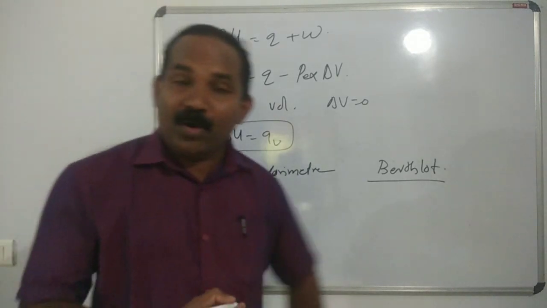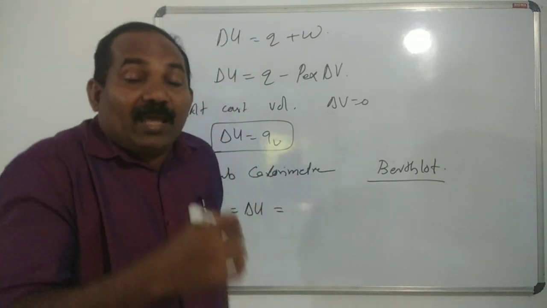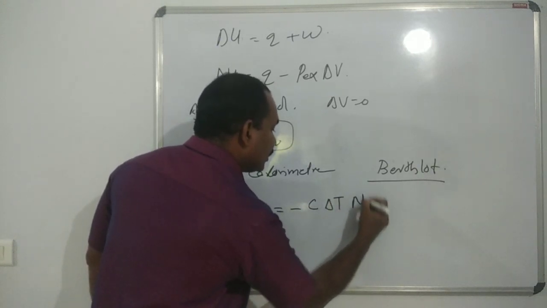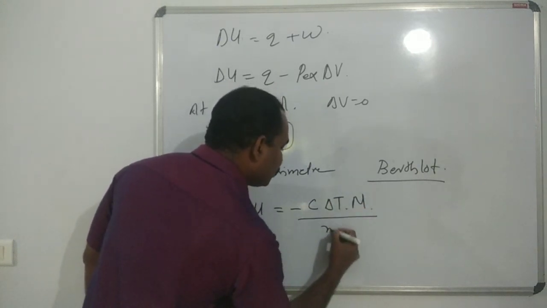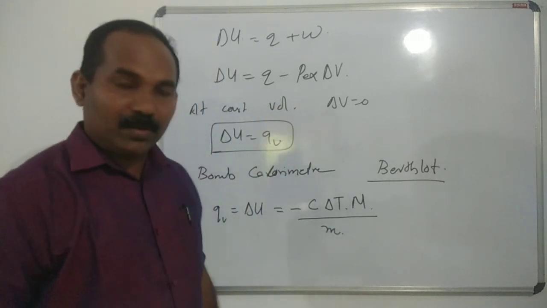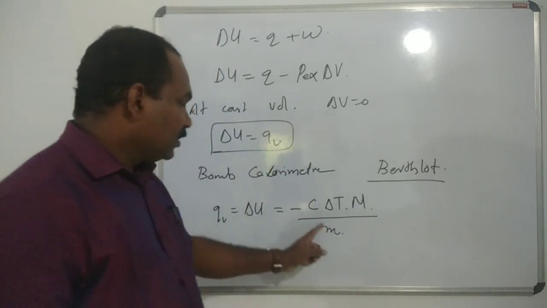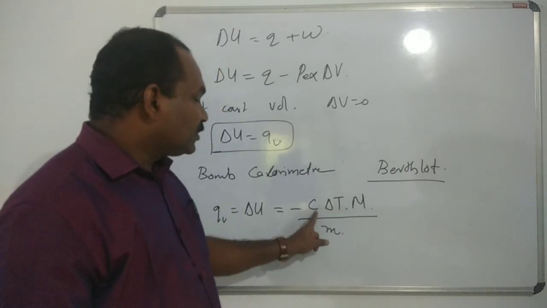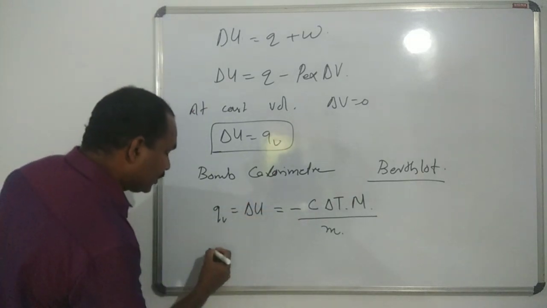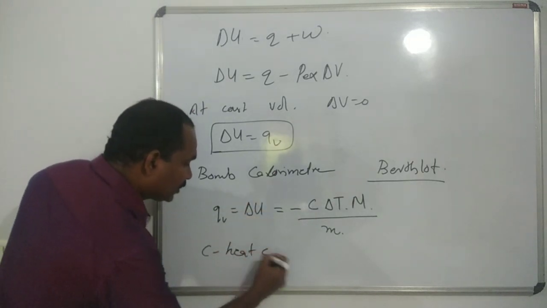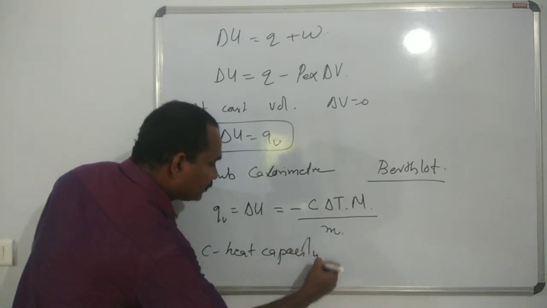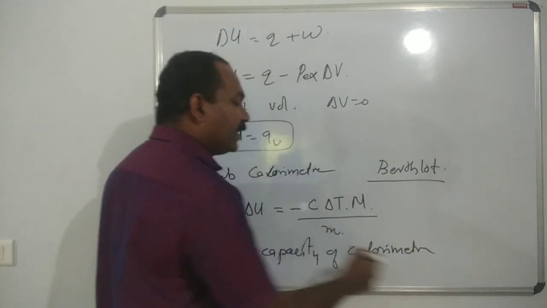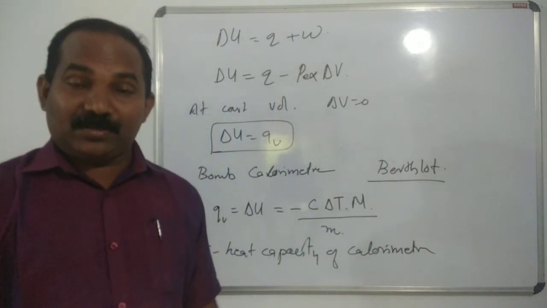By using the bomb calorimeter, the heat evolved is equal to minus C delta T into capital M divided by small m. The equation is very simple. C is the heat capacity of the calorimeter, and delta T is the change in temperature.